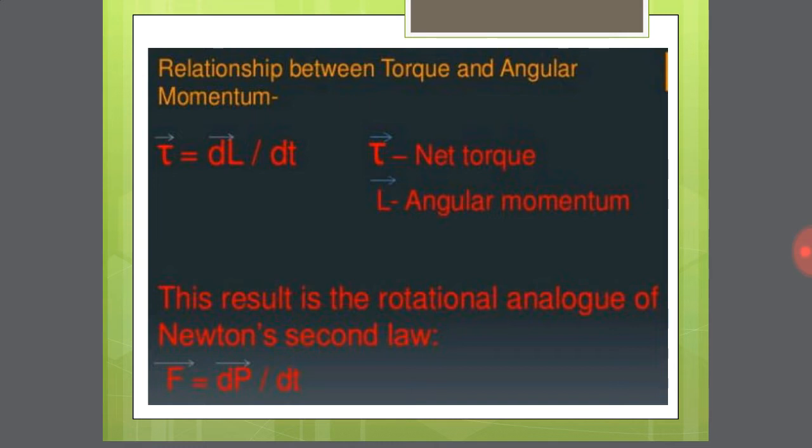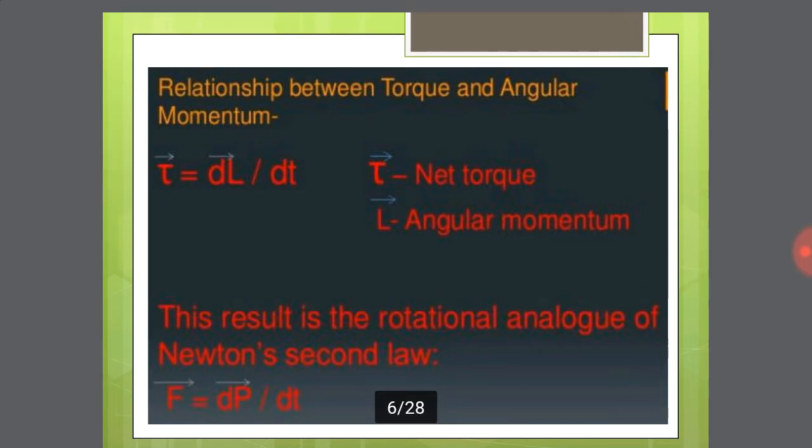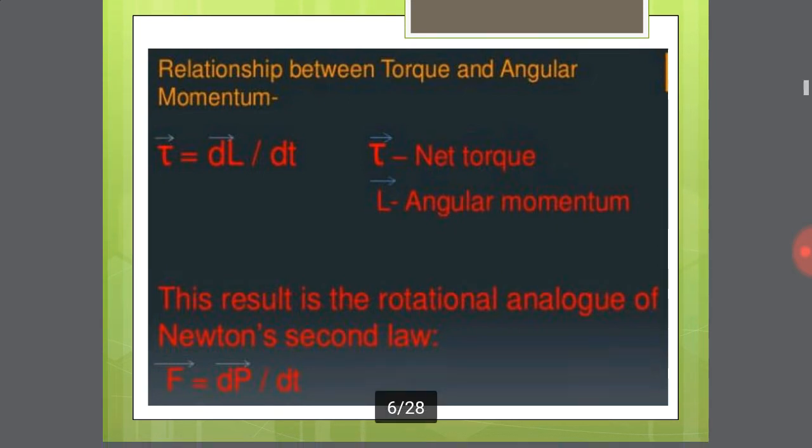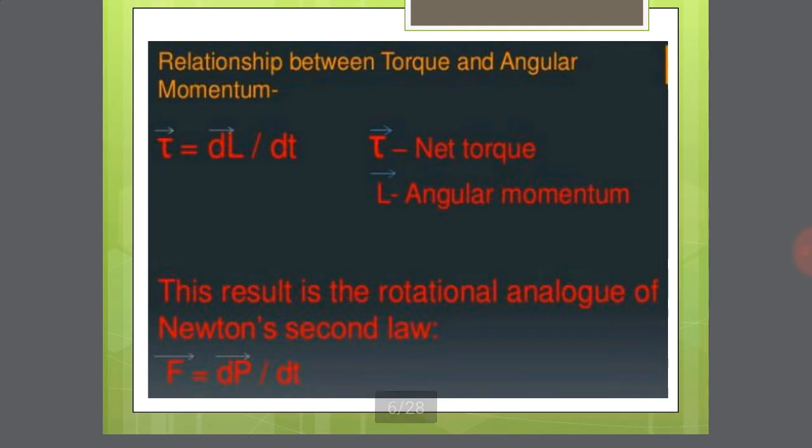Come to the next point, angular momentum. Angular momentum is denoted by L. Angular momentum is the vector product of the position vector and the linear momentum of a particle. The expression for angular momentum is L is equal to R cross P, a very important equation. The relation between these two is another important equation: tau is equal to dL divided by dt, where tau means net torque and L means angular momentum.